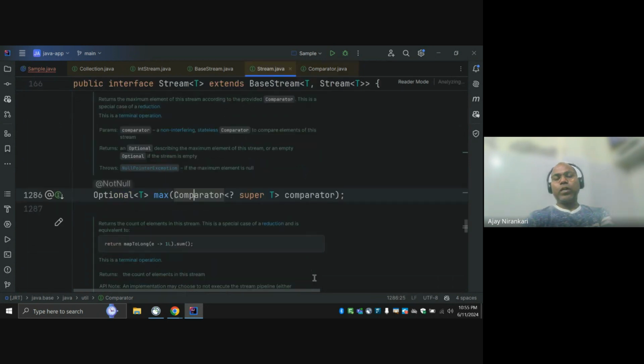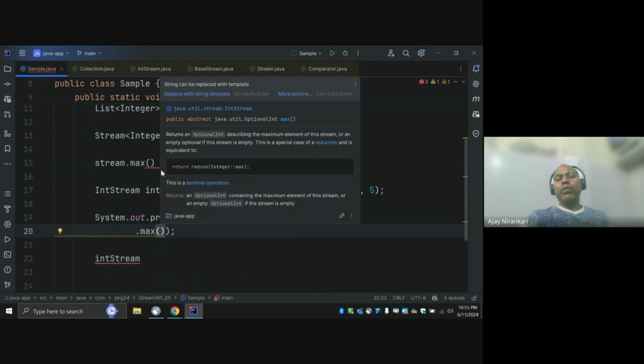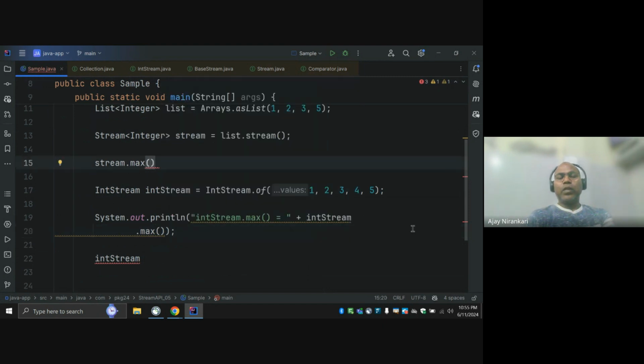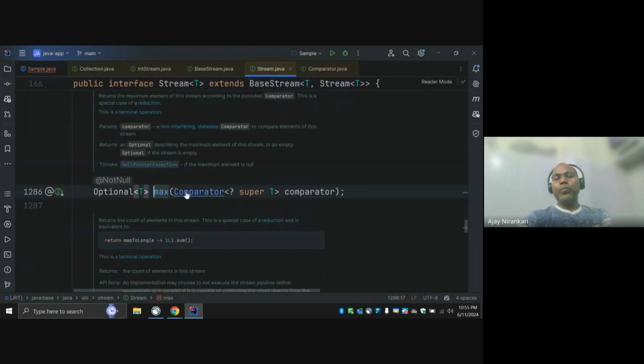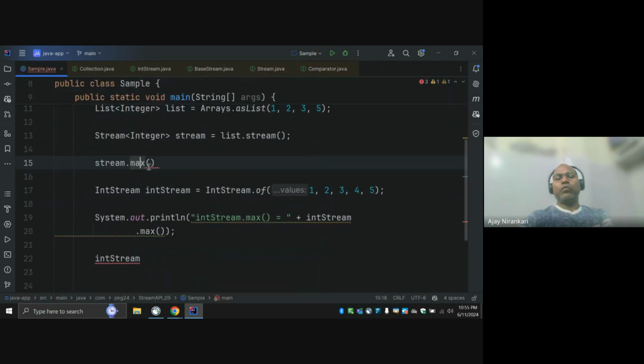I'm not going into detail, but notice this API is not asking for any kind of implementation, but it asks you to implement the interface Comparator. How to implement? Just override this method. This method takes two input arguments and returns an integer. So this implementation I can pass as a code snippet here.